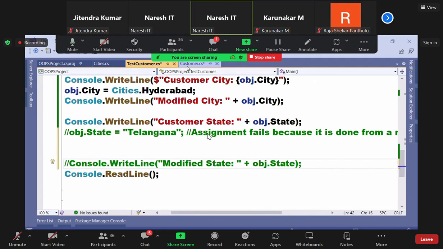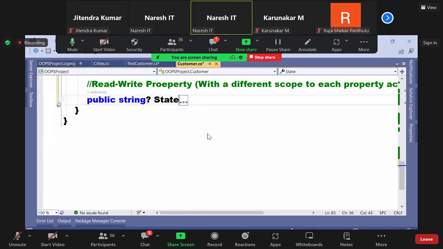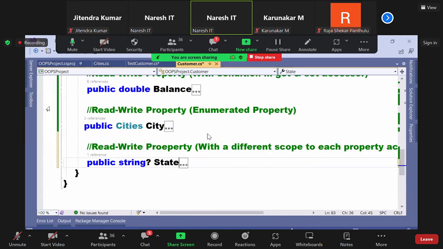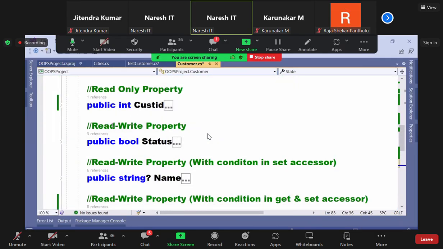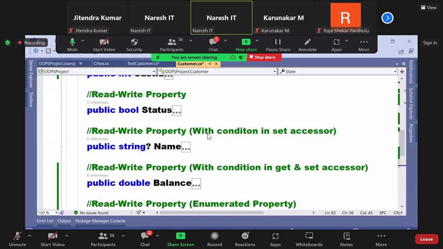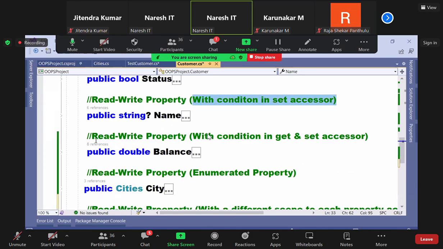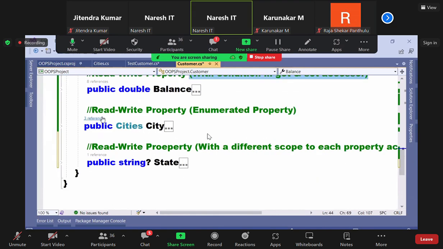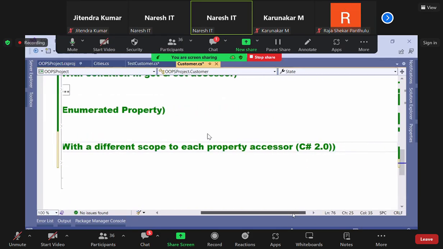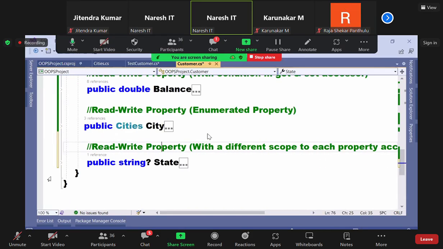Is it clear? See guys, with every property I'm trying to tell you something new. First one, read only. Second one, third one, with conditions in set. Fourth one, read write with conditions in get also, set also. Read write, enumerated, read write. But the different scope to each property accessor. Are you getting me? Okay, next.